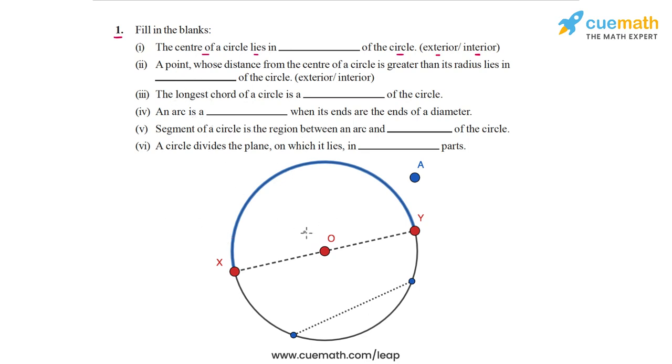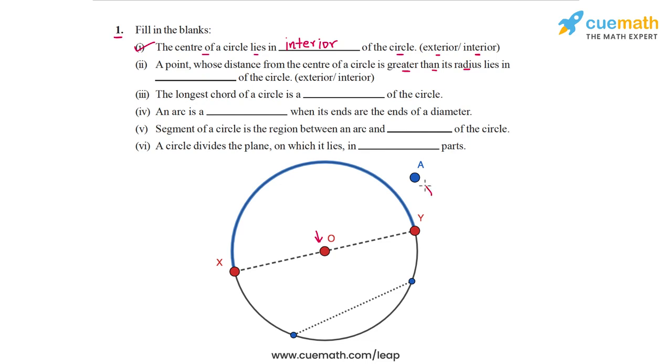So center of a circle, this point O here for this circle, obviously lies inside the circle, so it lies in the interior of the circle. So that's statement 1. Then statement 2 says a point whose distance from the center of a circle is greater than its radius lies in dash of the circle.